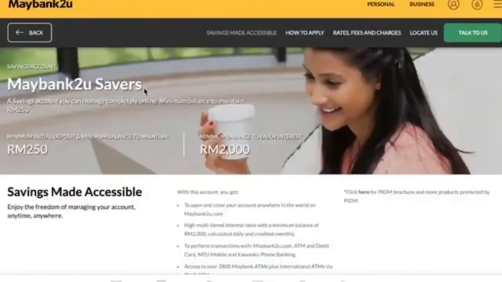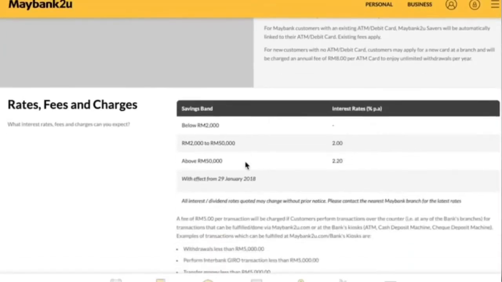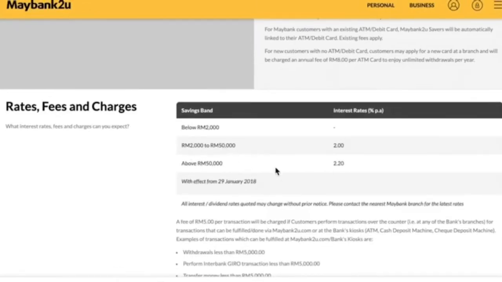Also, it gets 2% interest per annum and is charged daily. On the Maybank interface, it says you start with 350 and a minimum balance of 2,000 to get interest. So once you get it, it will be 2%, and if you exceed 50,000, then you get a little bit more, which is 2.20%.